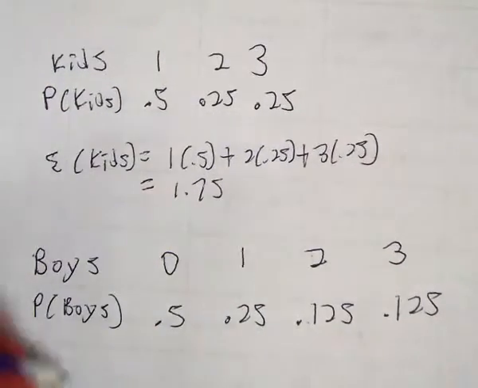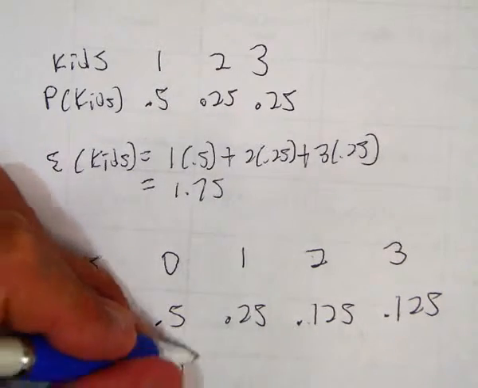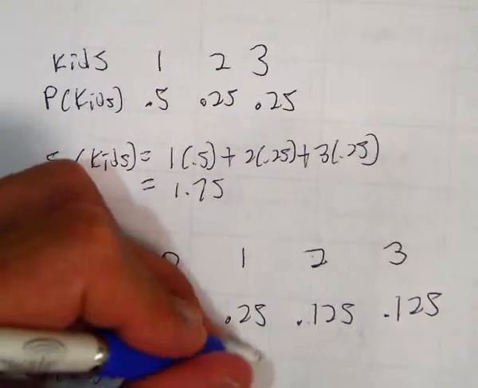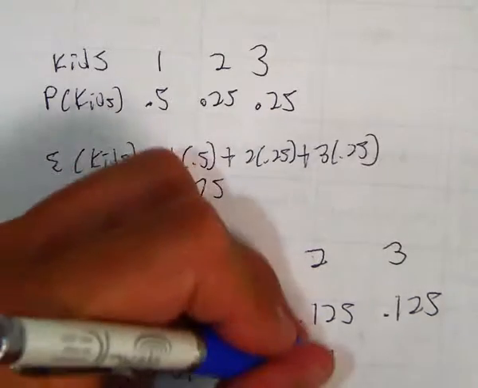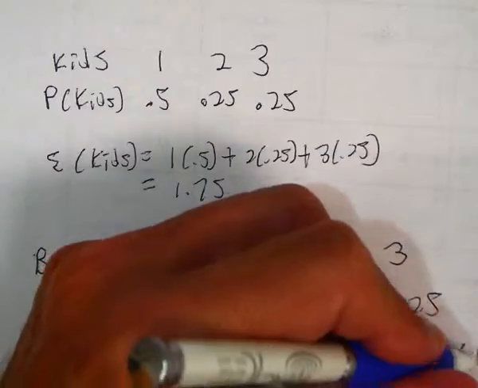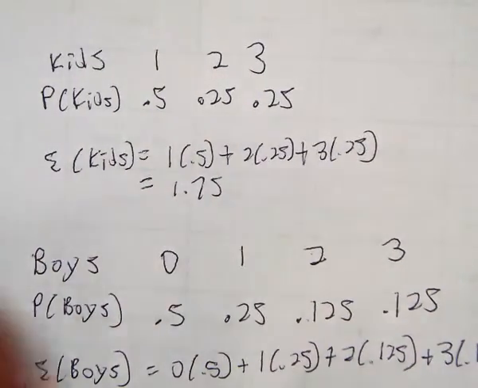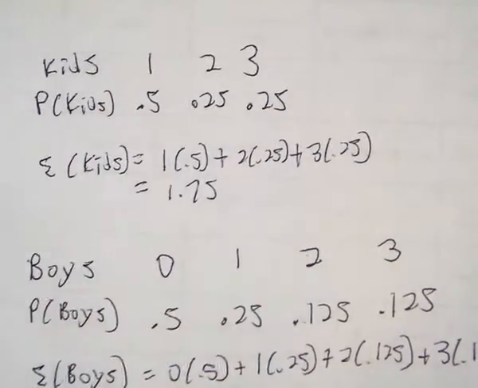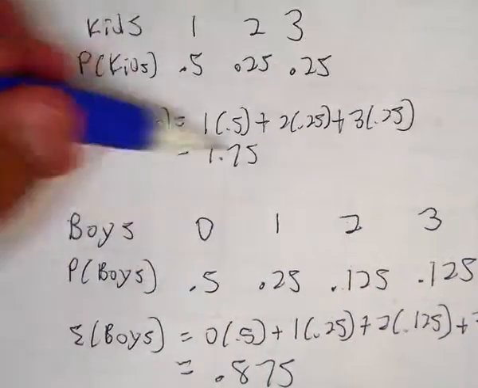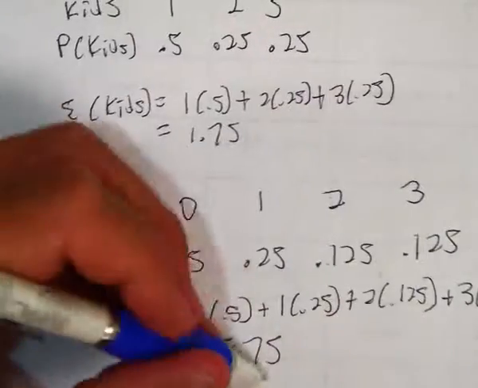So the expected number of boys, 0 times 0.5, 1 times 0.25, 2 times 0.125, and 3 times 0.125. And if you do that out, you get about 0.875, which coincidentally is half of 1.75. But this is how you would figure this out.